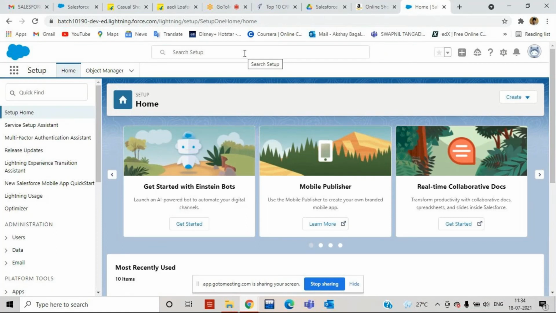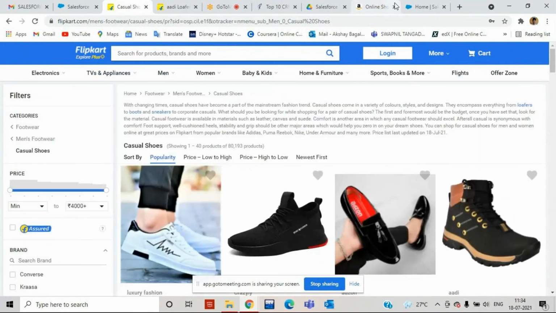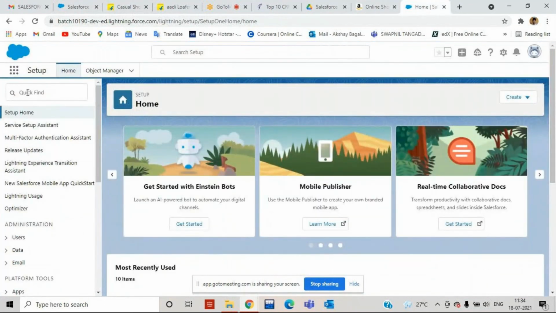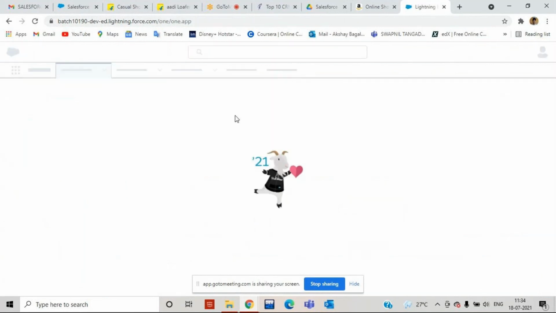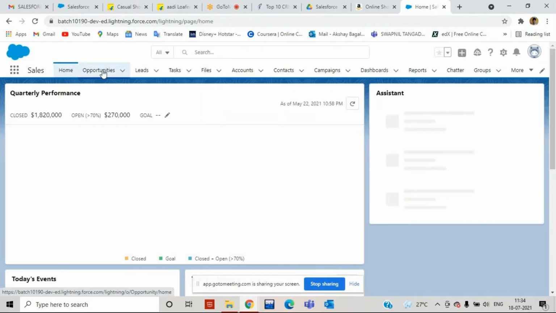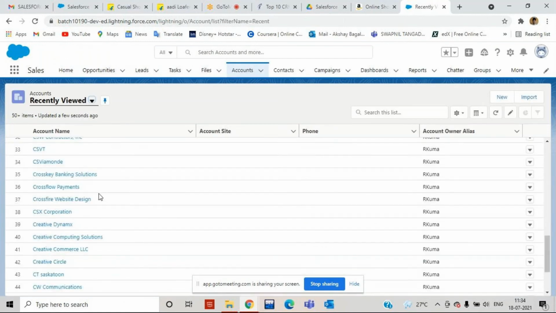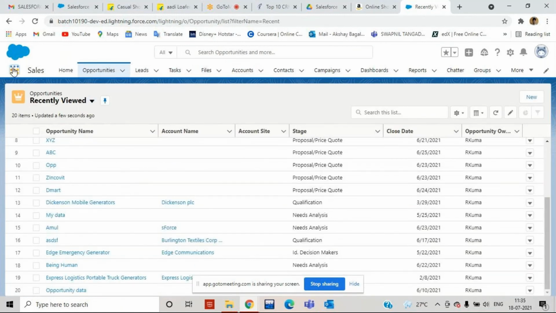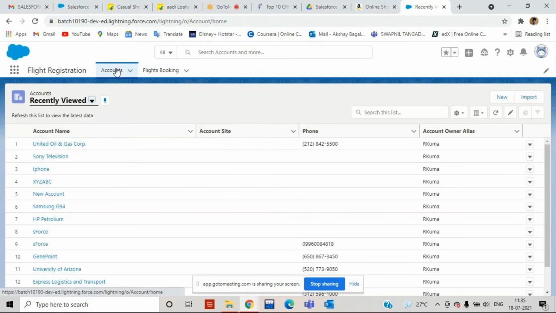Fine. Now next thing here, see, in Flipkart we have data, we have objects. In Amazon we have objects. Yes, in Salesforce also we have objects. If I'm going inside Salesforce, in the sales application, yes, we have objects, because without objects, no, see, opportunity is an object, lead is an object. If I click on the account, I can see the data. You see, these all are the data available. If I click on the opportunity object, I can see the data, right? I have another application like the flight registration application. So you can see I have accounts, I can see the data.